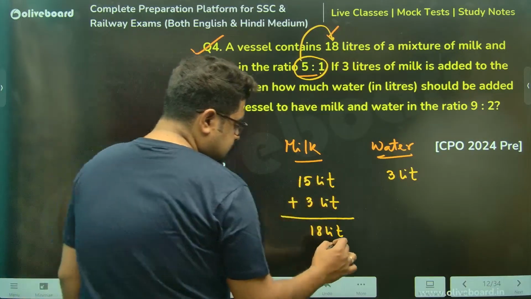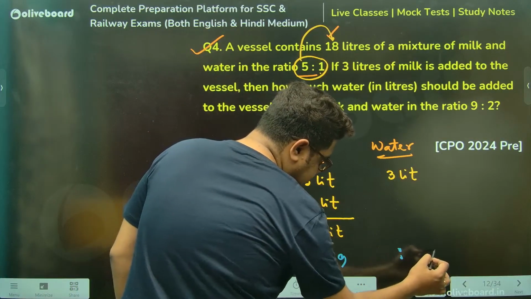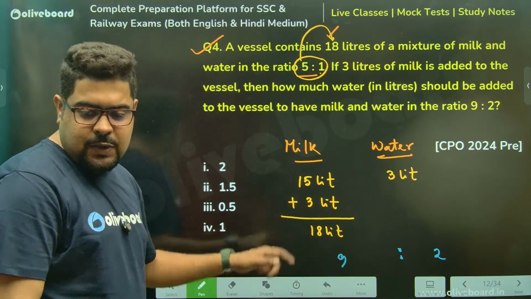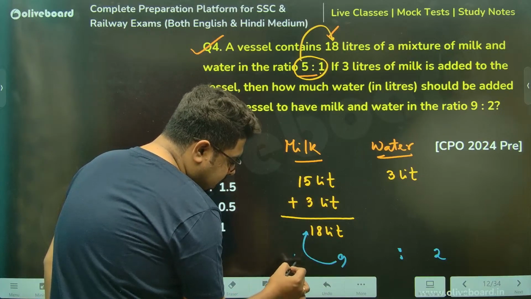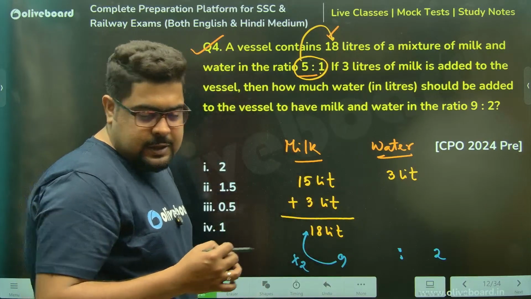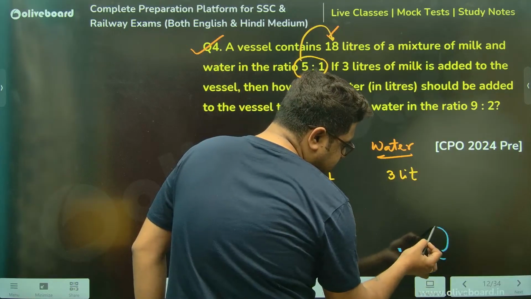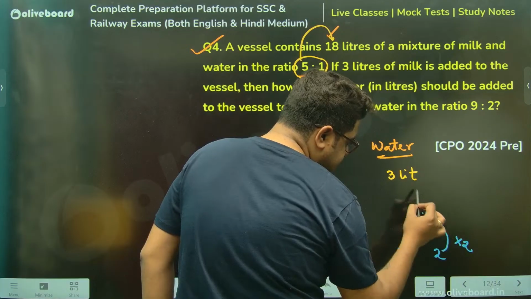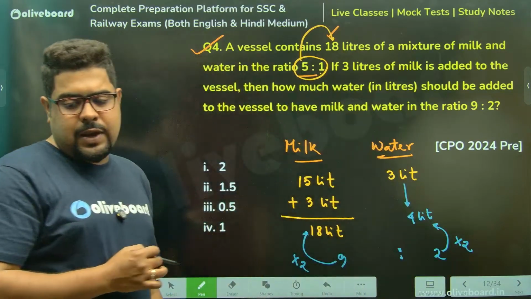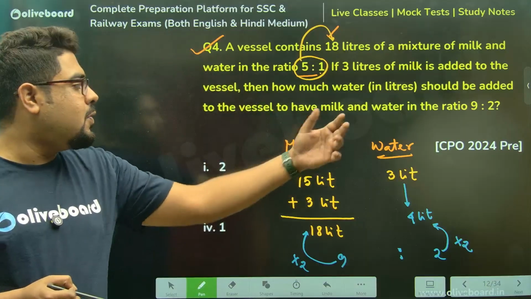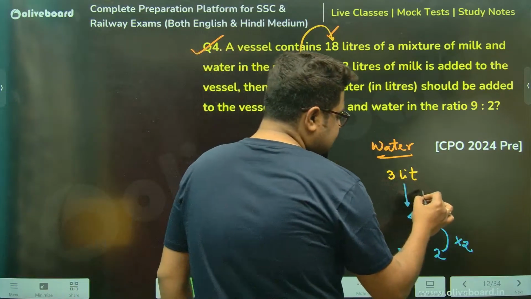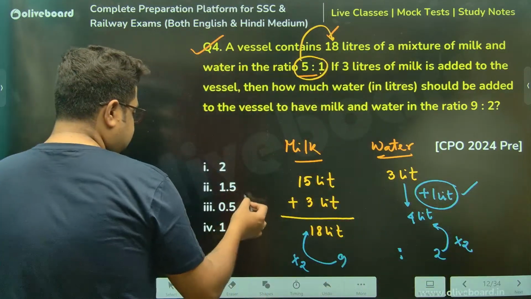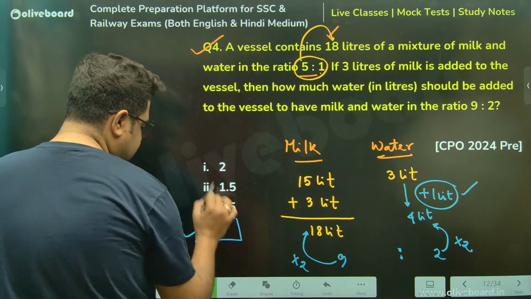Let's think. 9:2. Now 9 parts is equal to 18, meaning every part is equal to 2 liters. So 2 parts must be equal to, again into 2, 4 liters. So there are 3 liters now, and I need to get to 4 liters. How much water should I add, sir? You will say, please add 1 liter of water. That is my correct answer, which is option number 4 once again.